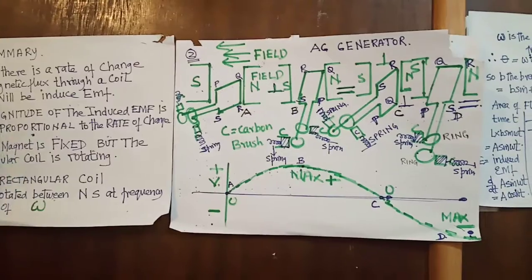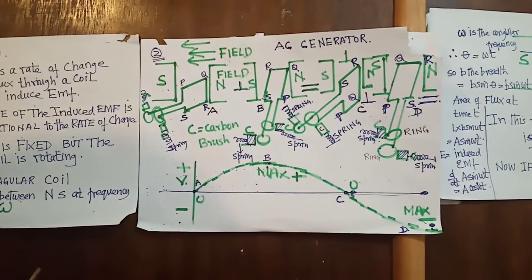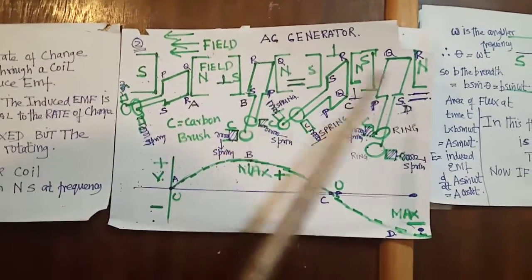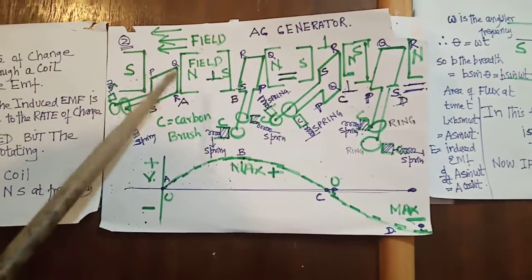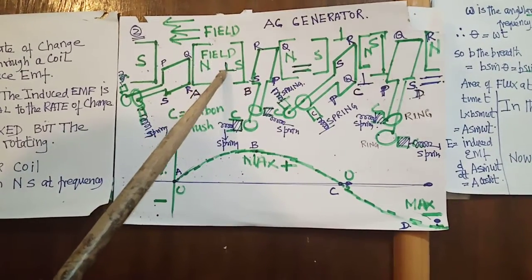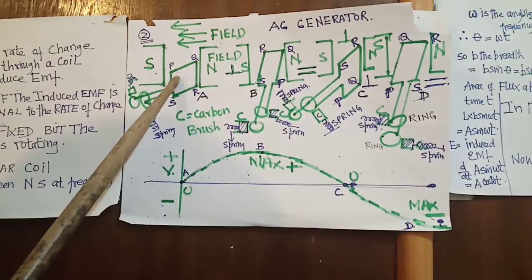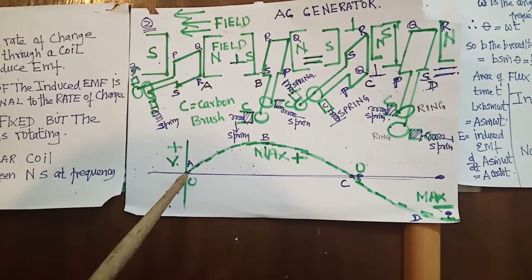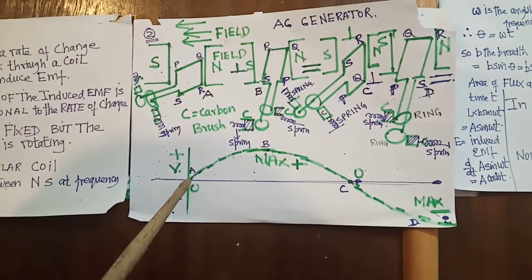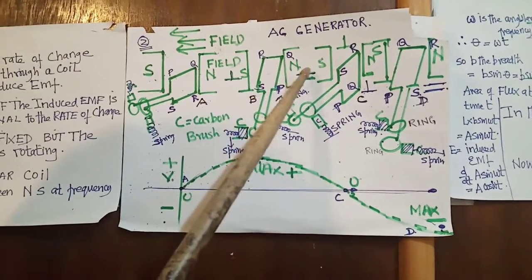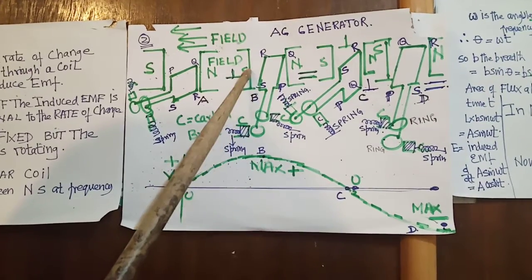So here now, in your CBSE book, you should have seen a beautiful diagram, the 1, 2, 3, 4 diagram. See, when the magnetic field is perpendicular to the plane of the coil, we are very surprised, the voltage is 0. And when the magnetic field is parallel, that means the area is 0.